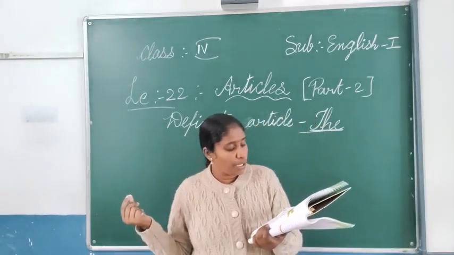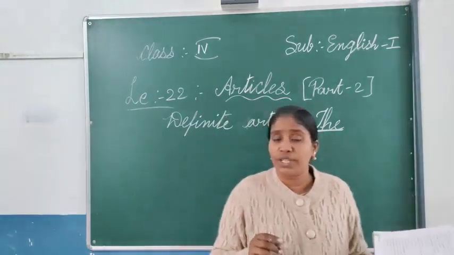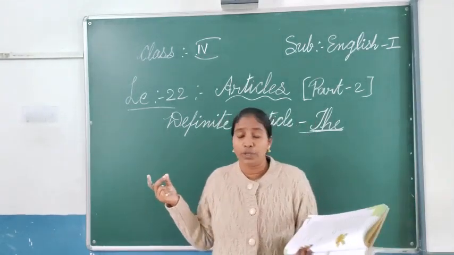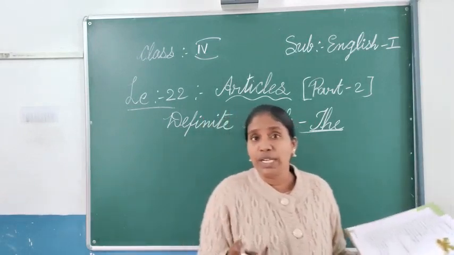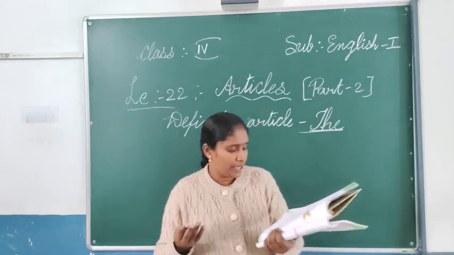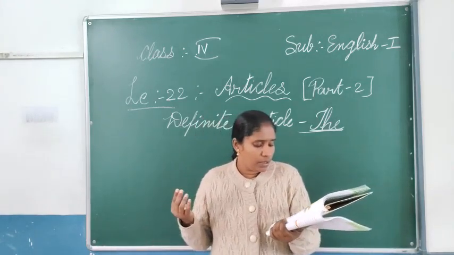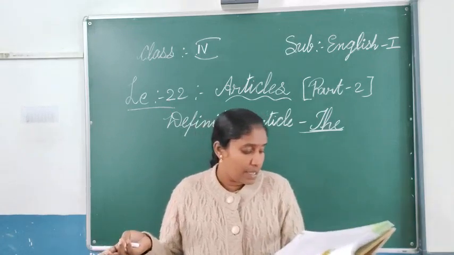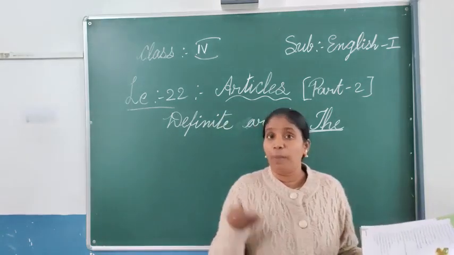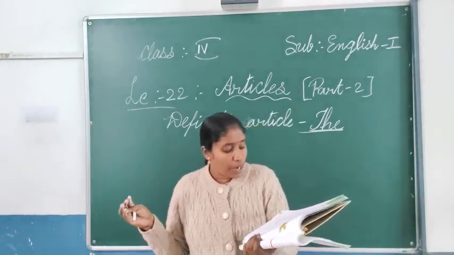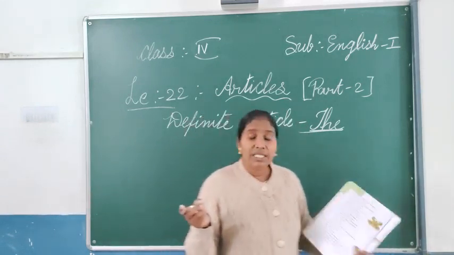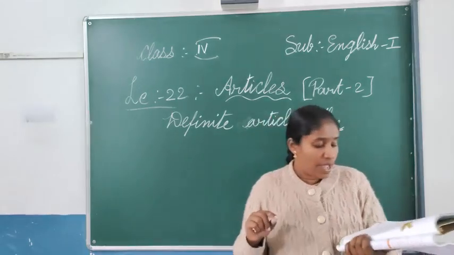The next one: before the names of some countries, not every country. Before the names of some countries we will be using "the", like the United Kingdom. Many will be there, and all together we call it the United Kingdom. Then the Netherlands, the United States, the United Kingdom. Like this we will be using "the" for some countries.